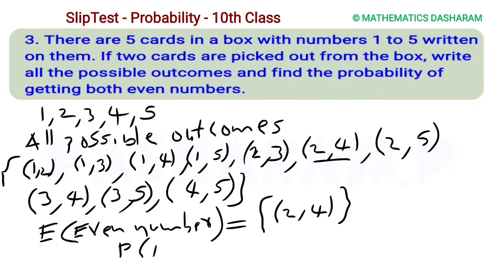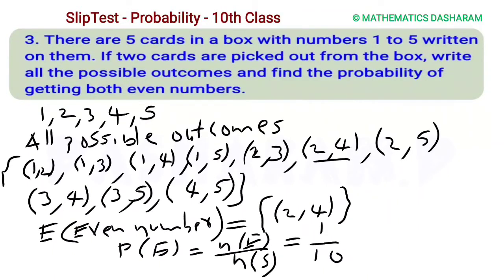Then probability of E equals favorable outcomes divided by total number of outcomes. Favorable 1 and total 10. So 1 by 10 is the answer.